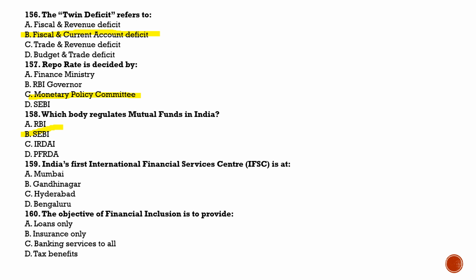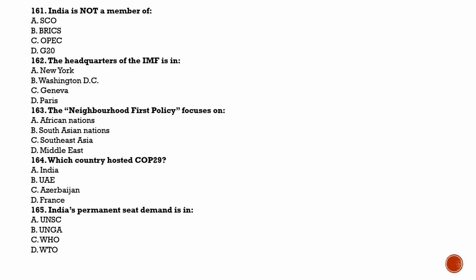Next question is India's first international financial services center, IFSC, is at, and the answer for this is option B, that is Gandhinagar. Next question is the objective of financial inclusion is to provide, and the answer for this is option C, banking services to all. Next question is India is not a member of, and the answer for this is option C, OPEC. Some of our neighboring countries are members of this OPEC, but India is not a member of this organization.